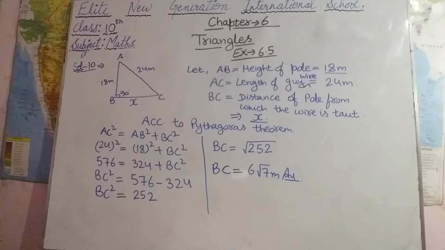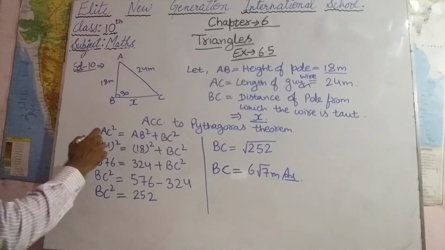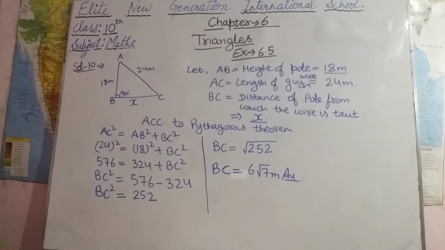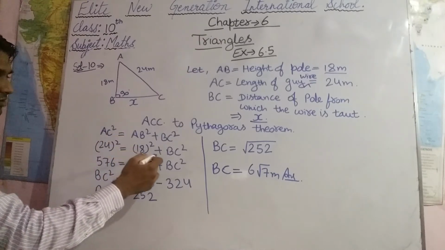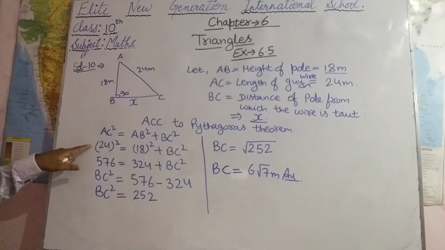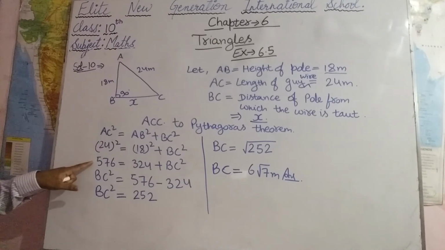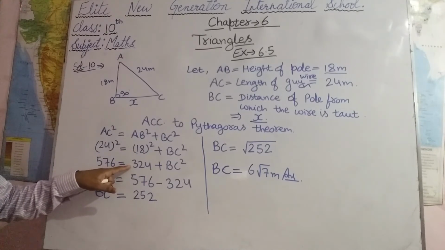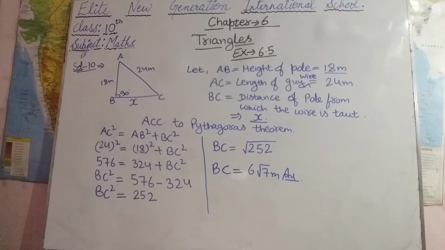So in this we can use the Pythagoras theorem. According to the Pythagoras theorem, AC square equals AB square plus BC square. The value of AC is 24, so we put 24 square equals 18 square plus BC square. 24 into 24 is 576, equal to 18 square, which is 324, plus BC square.